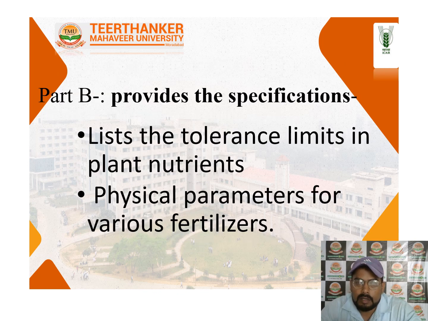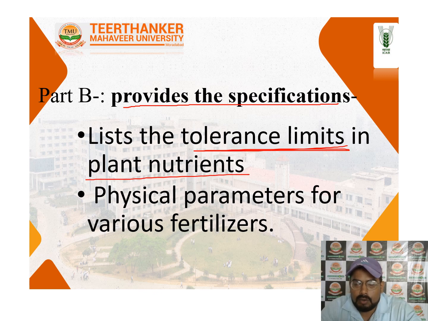The next part provides the specifications, like the list of tolerance limits of the plants. What is the ratio? Ratio means the adding of fertilizer or making of nutrient is decided by the government, or the nutrient content is increased. So it is controlled by the FCO orders. Because of the physical parameters, some fertilizers have a hygroscopic nature, so to maintain the fertilizer quality, the parameters are categorized.